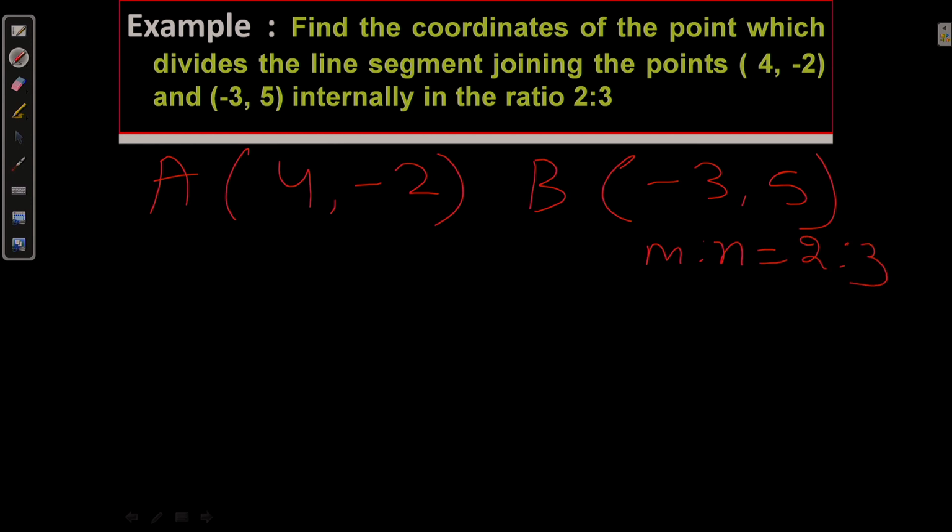Now, this is x1, this is y1, this is x2 and this is y2. Now, we are going to find out the value of x and y.